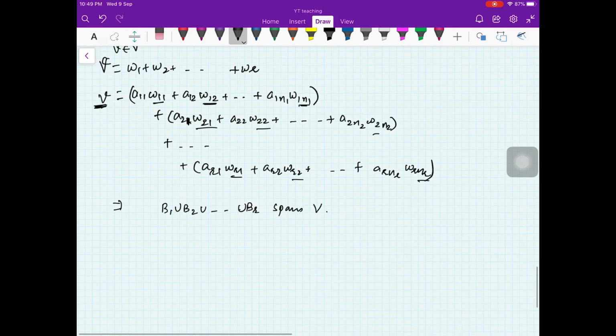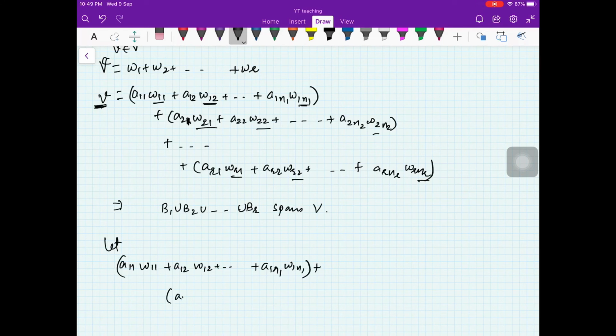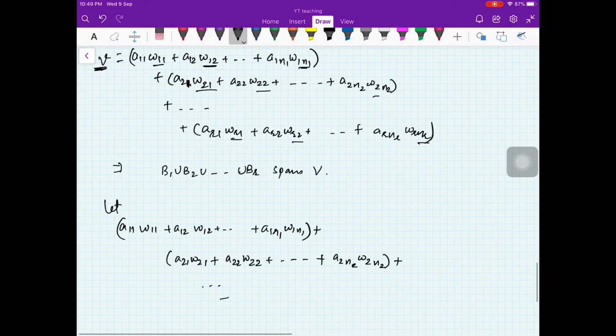Right? Now to prove that this is linearly independent, what you can do is, let A11 W11 plus A12 W12 plus so on A1N1 W1N1 plus A21 W21 plus A22 W22 plus so on A2N2 W2N2 plus so on. At the end you will have AR1 WR1 plus AR2 WR2 plus so on ARNR WRNR equal to 0.